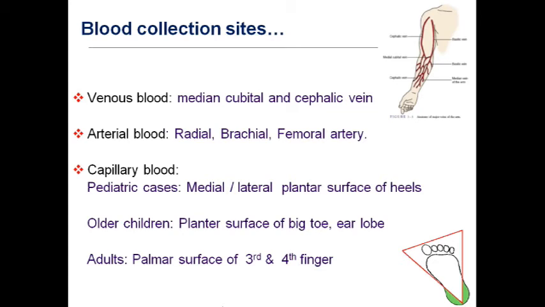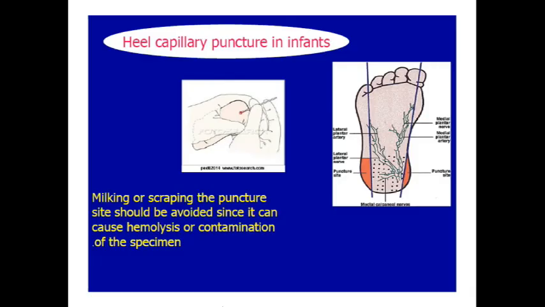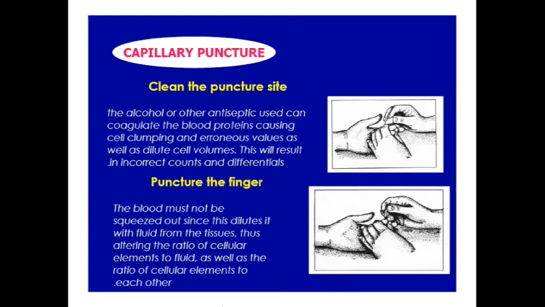Why are we not using the index finger, thumb and the little finger for blood glucose testing with the help of a glucometer? Why do we prefer the third and fourth finger only, that too the lateral aspect of the third and fourth finger? It's very important. Okay, so you can give them this advice, which is really very important. Next, in case of children, we do use medial and lateral surface of the plantar aspect of the foot. And first you are going to clean the puncture site and puncture the finger with the help of a lancet, and wipe up the first drop of the blood.